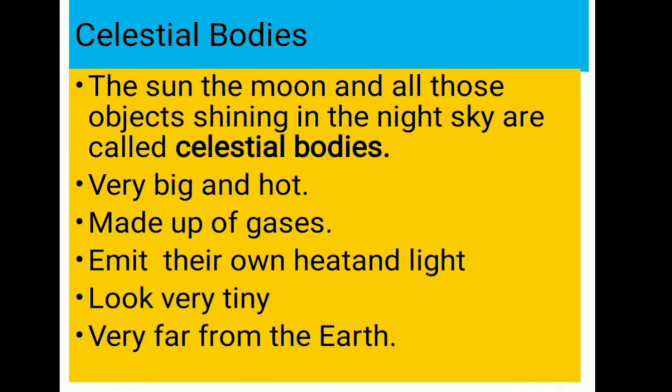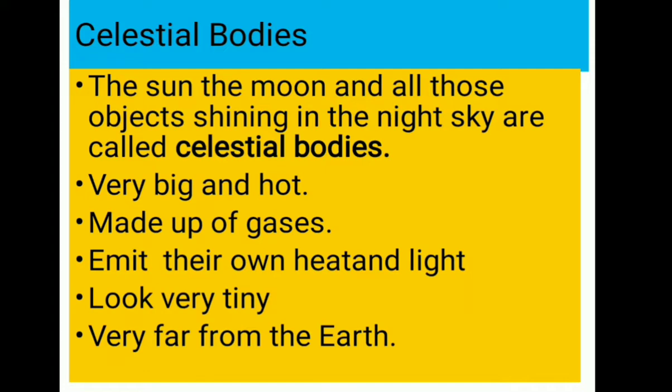The celestial bodies emit their own heat and light. For example, the sun. The sun is the nearest star to our earth. So we feel the sun's heat during summer days and in the daytime, and light also. Other stars look very teeny because they are far from us. Stars are far from the earth.